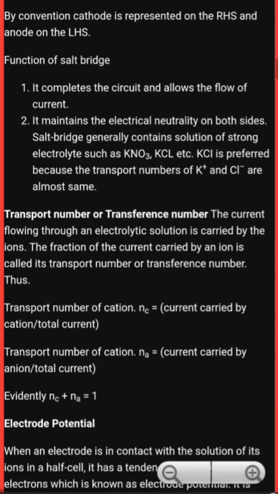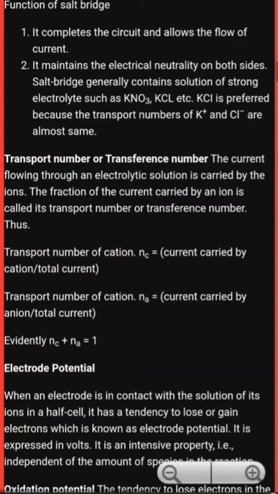Next is the transport number of the anion, Na: the current carried by the anion divided by the total current. The sum of the transport number of the cation and the transport number of the anion should be 1.